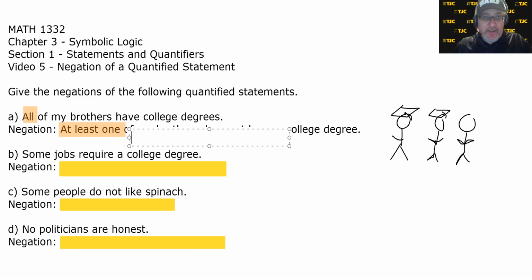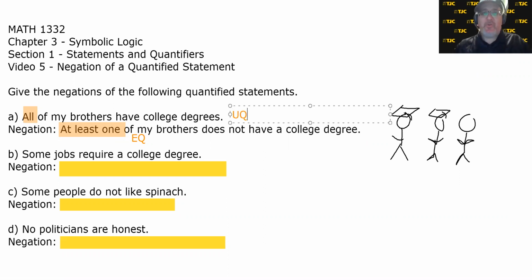You know what, let's just call it EQ for short. And we might as well call the other one, where did the other one go? I must have undone it. It's gonna be one of these videos. All right, so this was a universal quantifier. All is a universal quantifier. At least 1 is an existential quantifier. All right, B, some jobs require a college degree. Well, what do you think the negation of some jobs require a college degree? Like if I came up to you and I said, some jobs require a college degree, what would have to happen to make me a liar?